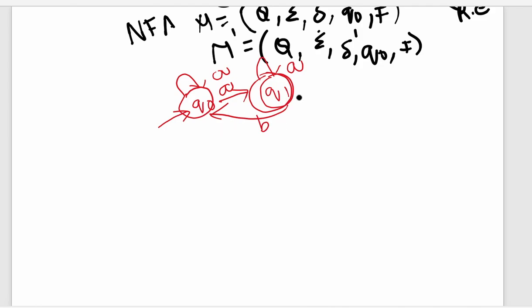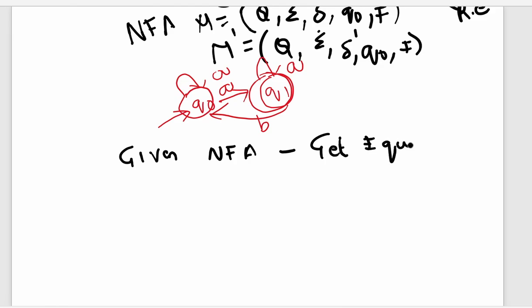This is the given NFA, and you have to get the equivalent DFA.